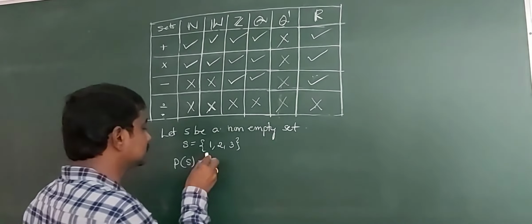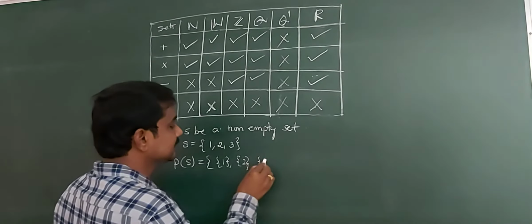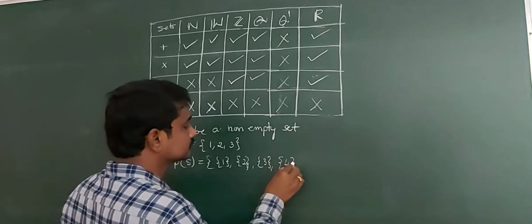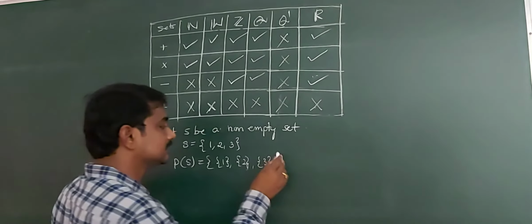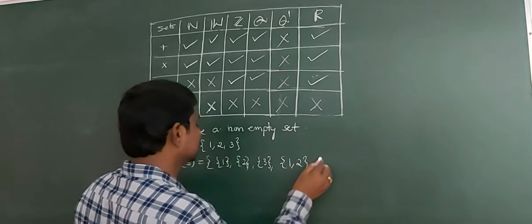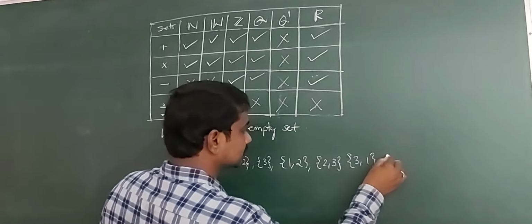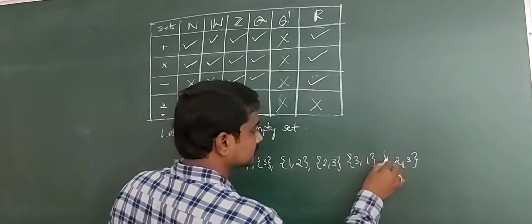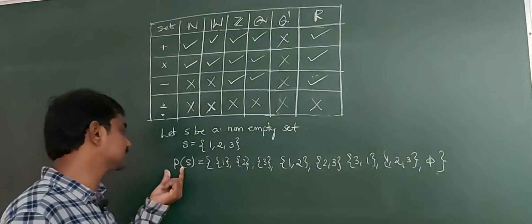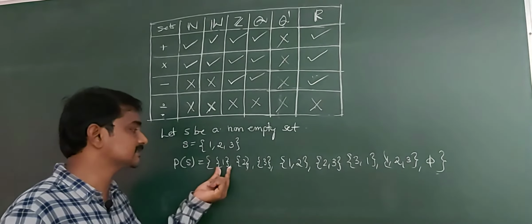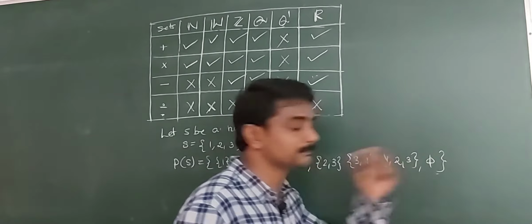That is, P of S is equal to the set of singleton 1, singleton 2, singleton 3, the set {1, 2}, the set {2, 3}, the set {3, 1}, the set {1, 2, 3}, and phi. These are all subsets of S. P of S contains all subsets of S.